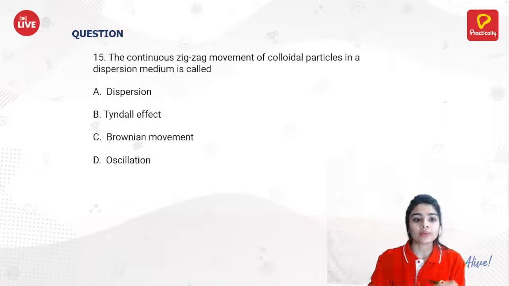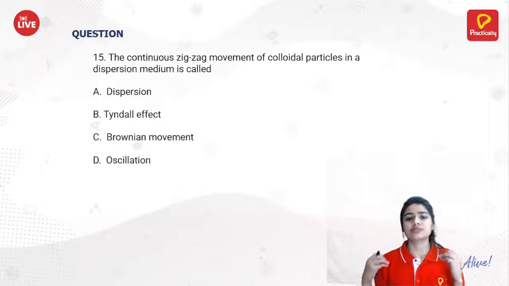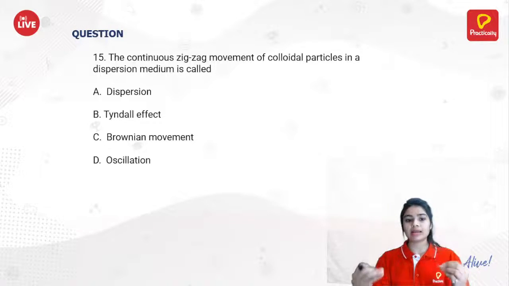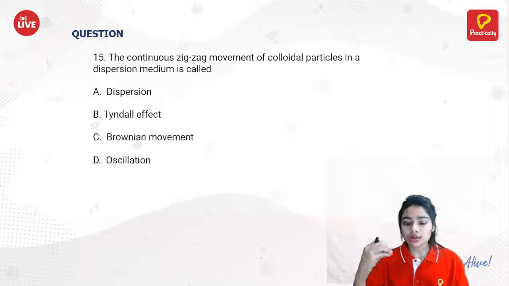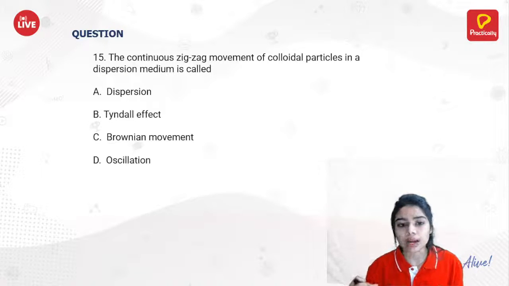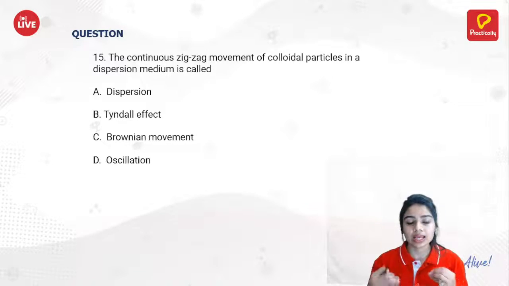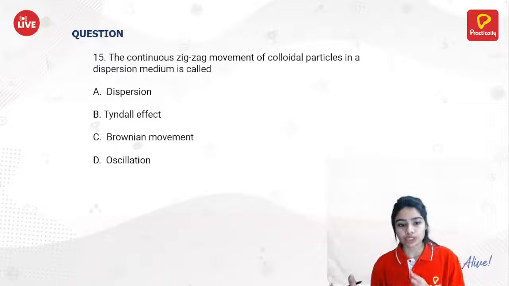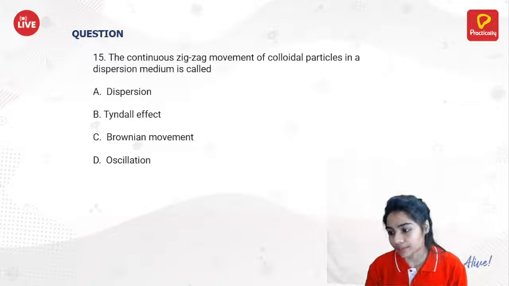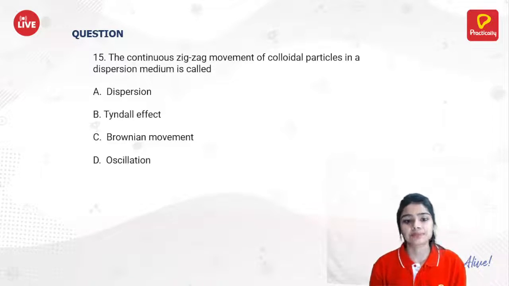Now 15th question. This is very simple. This is a simple definition. The continuous zigzag movement of colloidal particles in a dispersion medium is called dispersion, Tyndall effect, Brownian movement or Brownian motion, or oscillation. What do you think? What should be the answer?